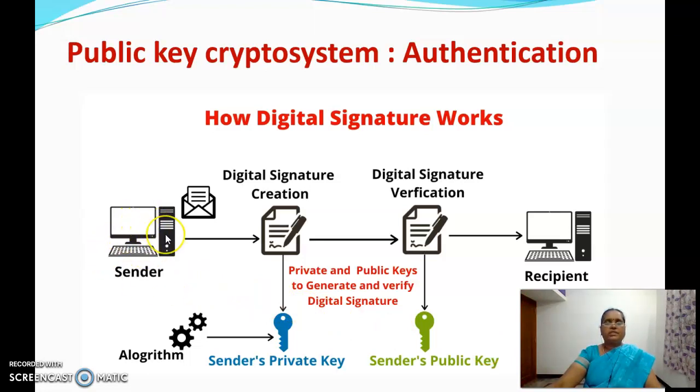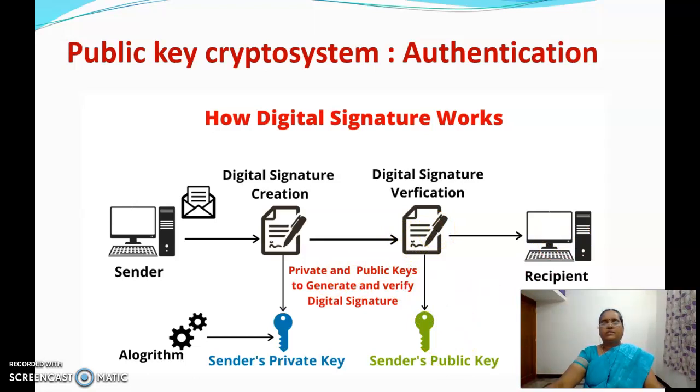Now in this case, the message is encrypted using the sender's private key. In order to implement authentication, the message is encrypted using the sender's private key, and the ciphertext is transferred. The receiver receives the text and he will decrypt it using the sender's public key.